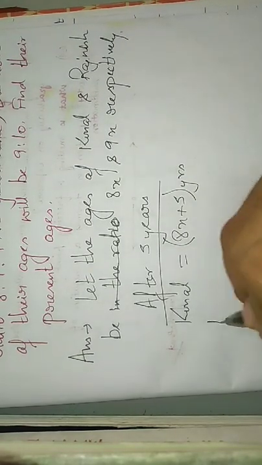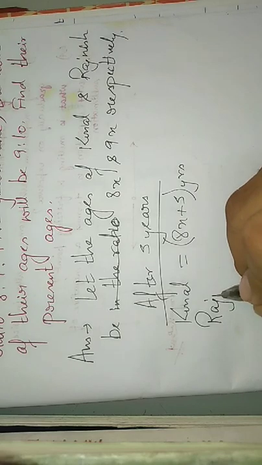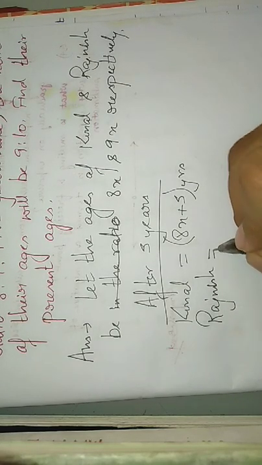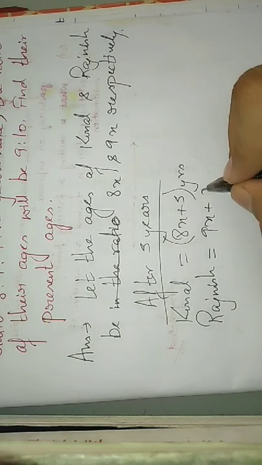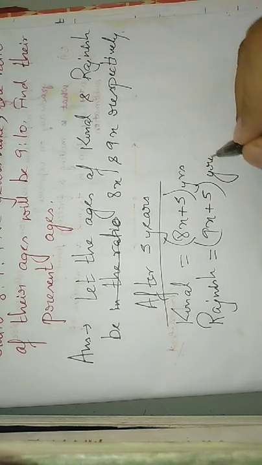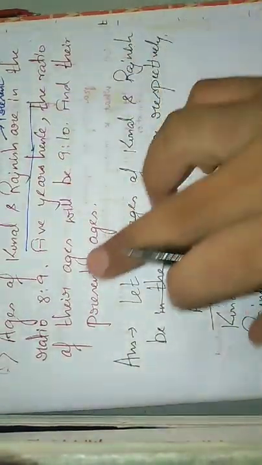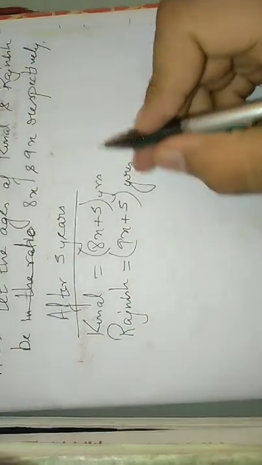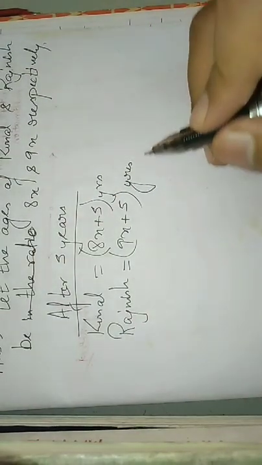And Rajneesh's age will be 9x plus 5 years. So after 5 years the ratio of their ages will be 9:10. So this is their age after 5 years.